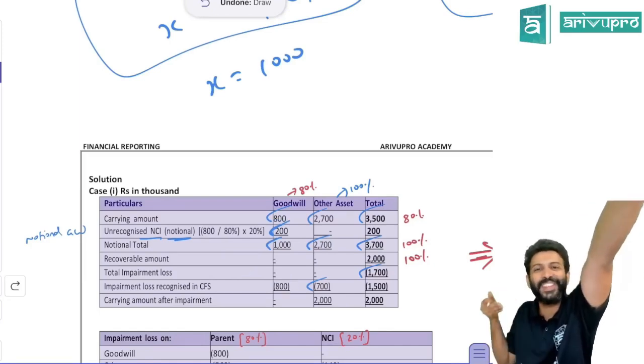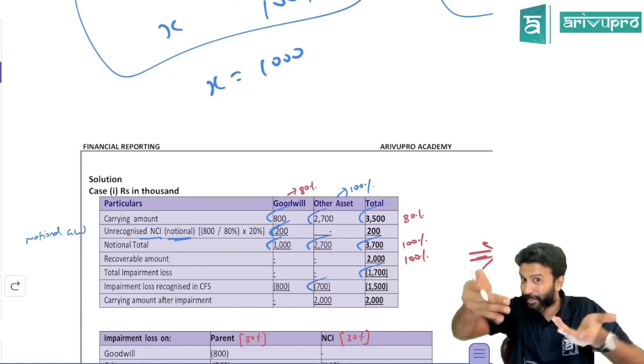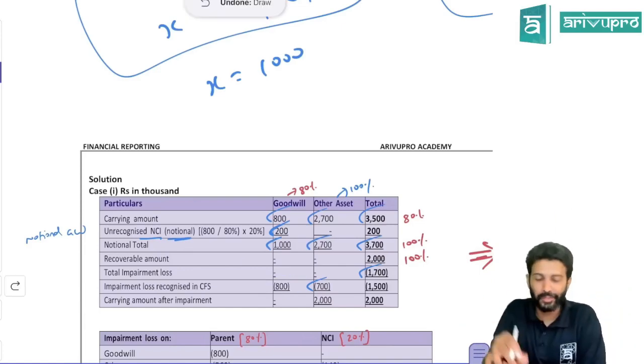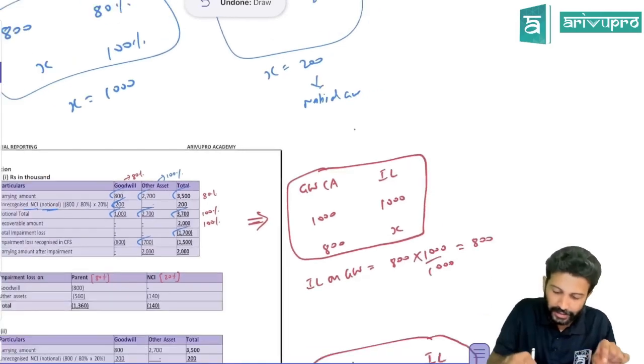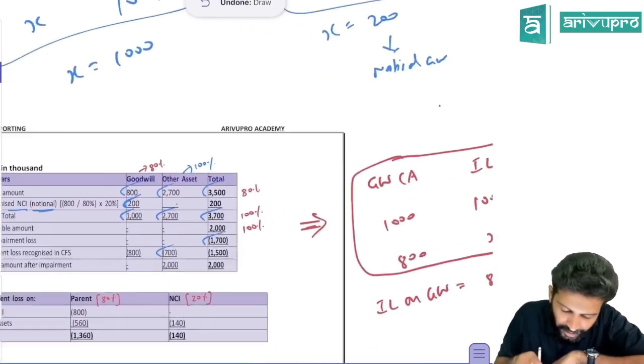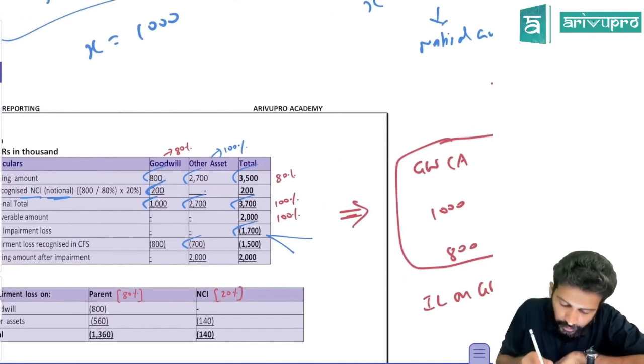You have recognized 800 of goodwill, so can you recognize an impairment loss of 1000? Oh no, that means the goodwill balance will become negative. So that is wrong. You will restrict it to 800. Or a better way of calculating, which will help you in the next step, is to always calculate like this. Out of 1700, towards goodwill you allocate 1000, and to other assets you allocate 700.